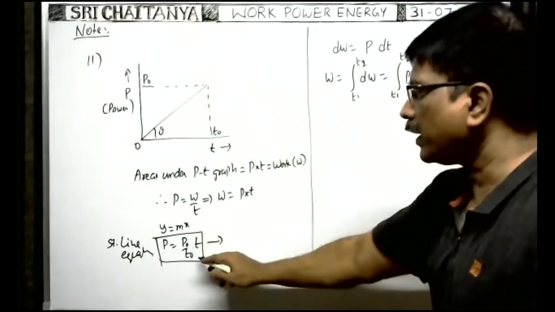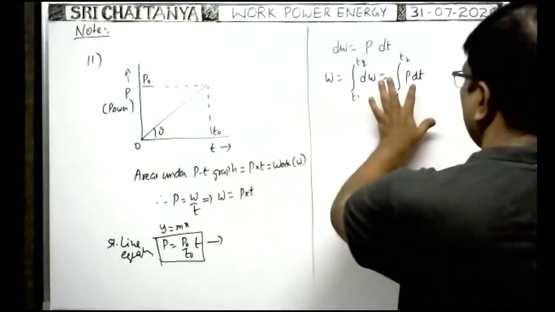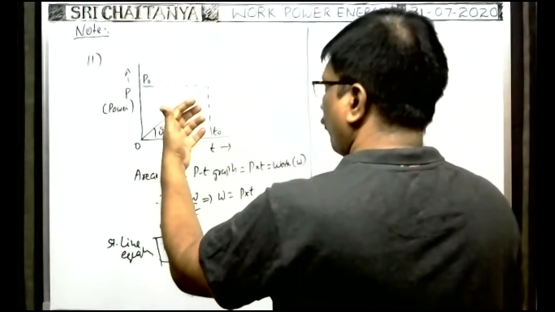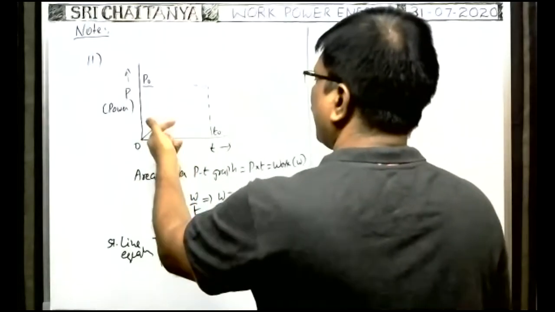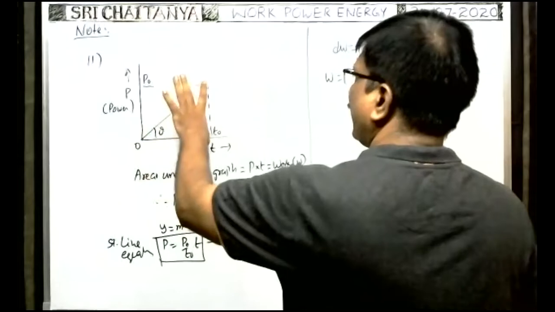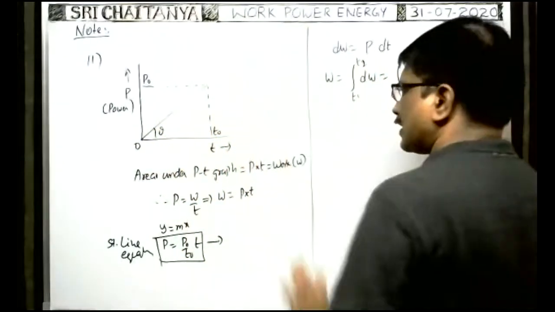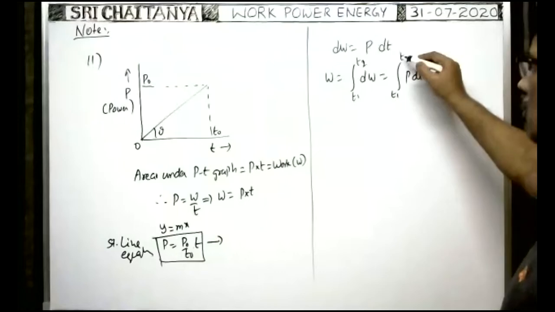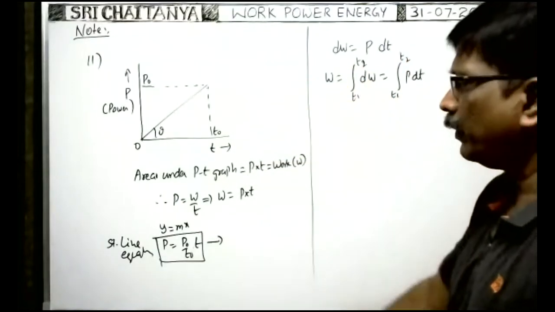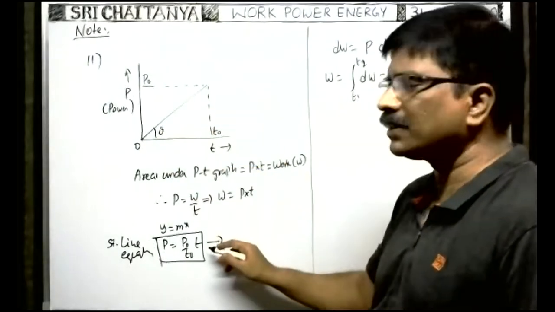Here power means P naught by T naught into t, which we have to write. From 0 to T0, what is the work done? It means area under the graph, which is half into base T0 into height P0, that is half P0 T0. That is the answer. Even if you do the integration between 0 and T0, you will get the same answer, since the power varies with time linearly. That's why we got this equation.